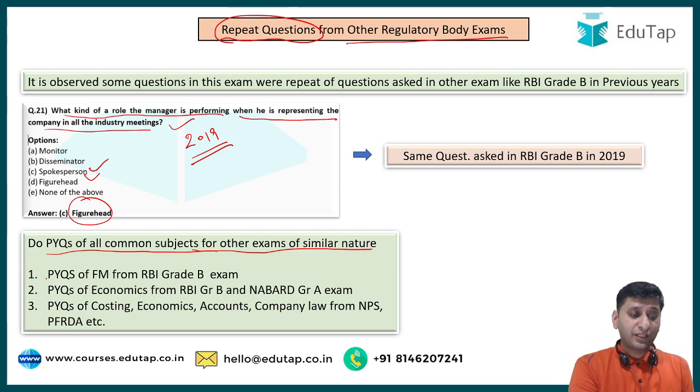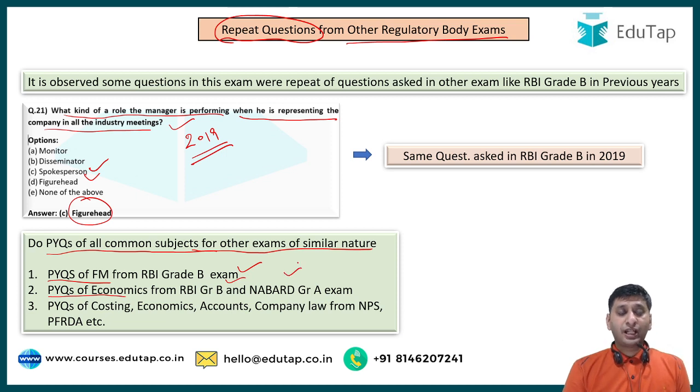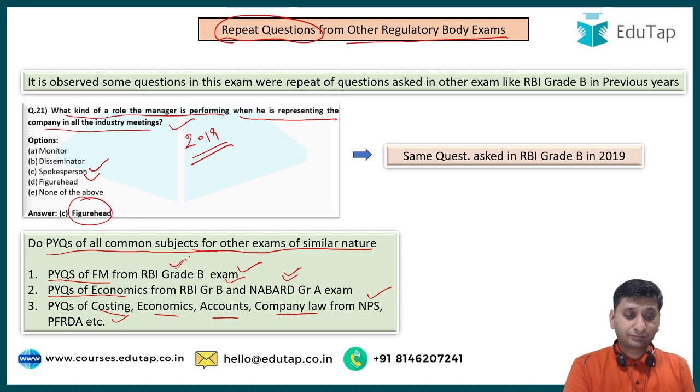For example, PYQs of FM must be done from RBI Grade B. PYQs of economics must be done from RBI Grade B and NABARD Grade A. Then PYQs of costing, economics, accounts, company law must be done from NPS and PFRDA papers if available with you.